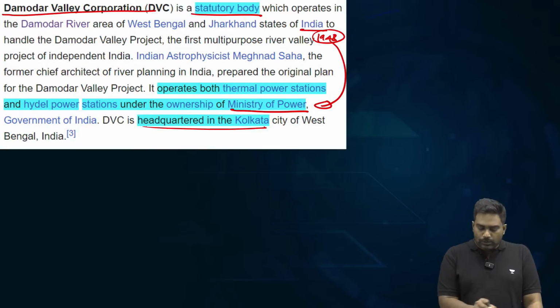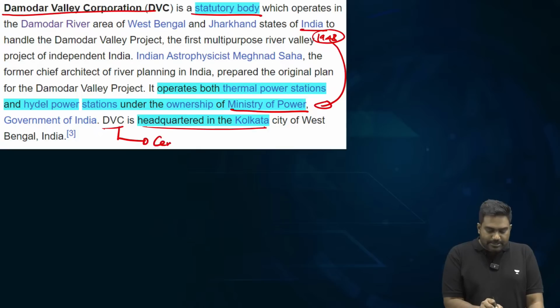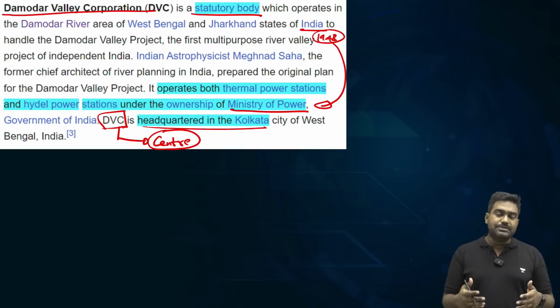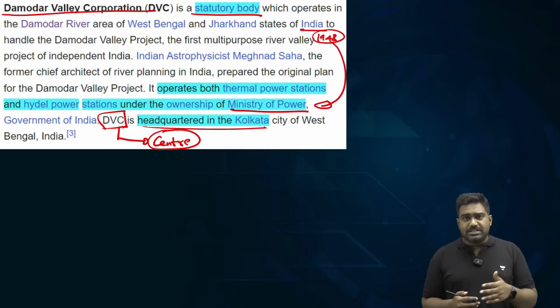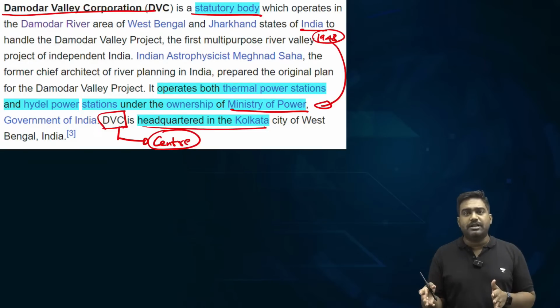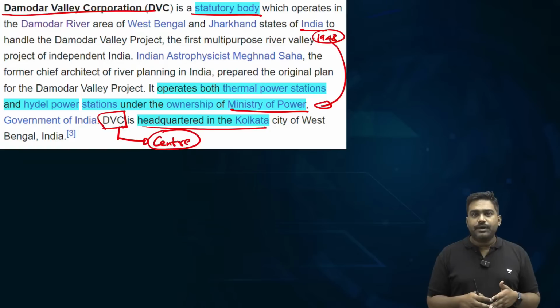It's based out of Kolkata, but controlled by the central government to manage the dams and hydro projects and the power projects located on the Damodar and its tributaries. So the way in which these projects are handled, the way in which water is released, will determine the flood situation in Bengal during the rainy season.